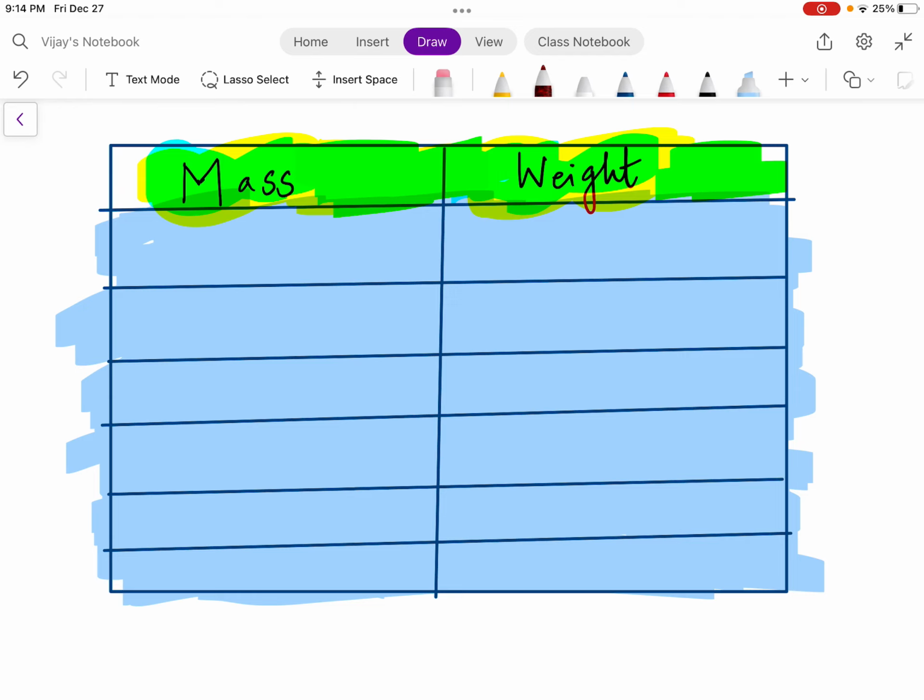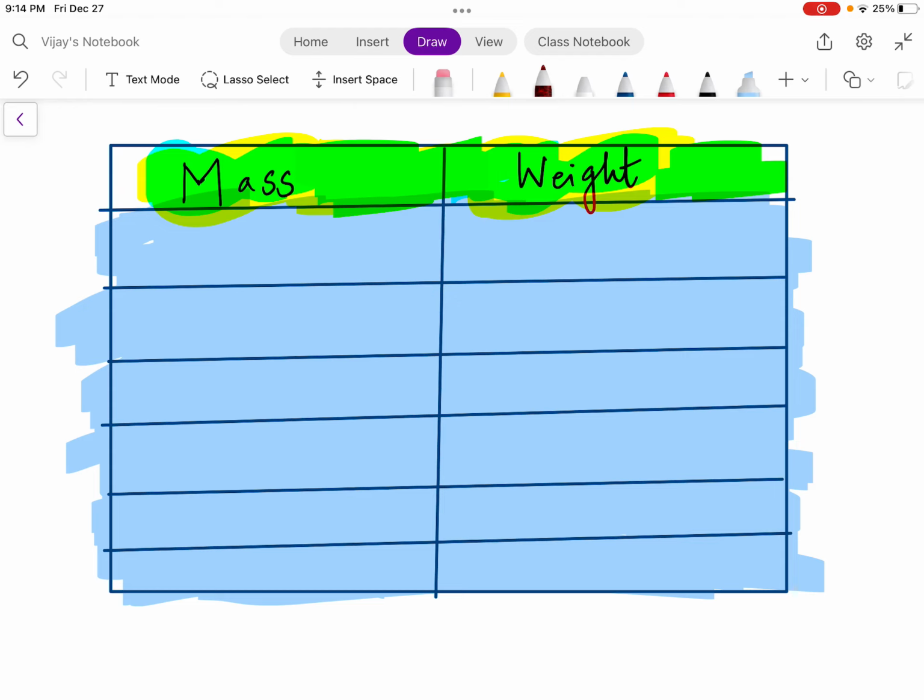In this short video, we are going to understand what is the difference between mass and weight. In our daily lives, we use these words interchangeably. But as far as physics is concerned, there is a fundamental difference between mass and weight. They are not the same. So in this video, we will try to understand what are these differences.